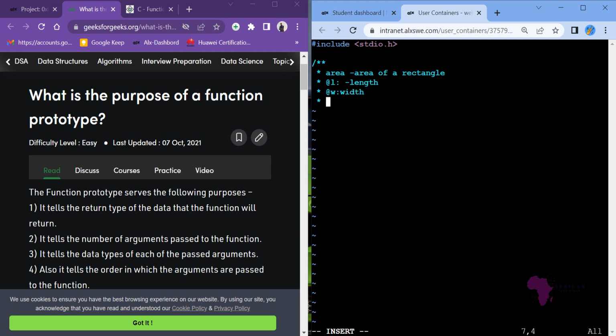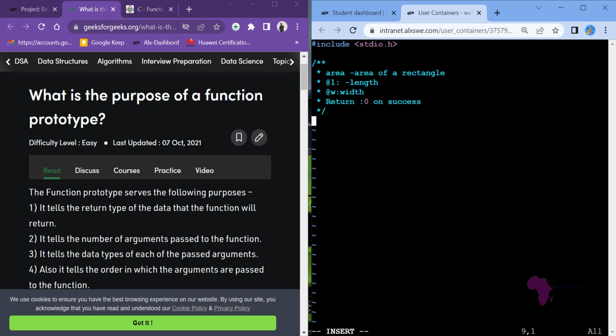Okay, and then what is the return value? Our return value will be 0 on success. That is 0 on success. Then we close that comment.